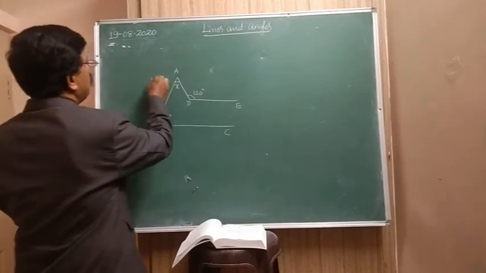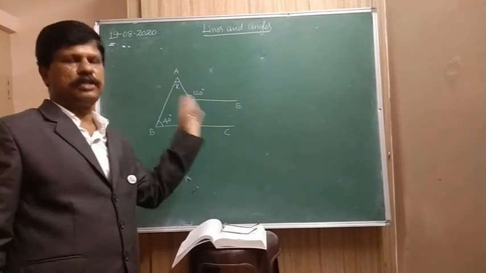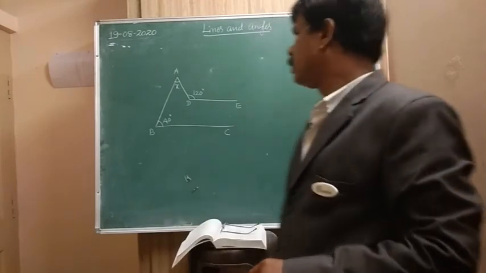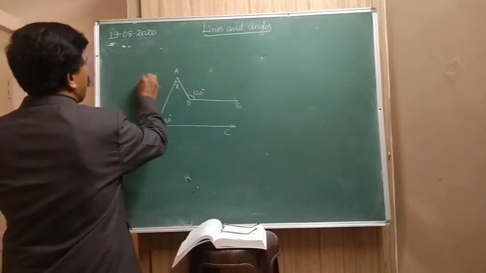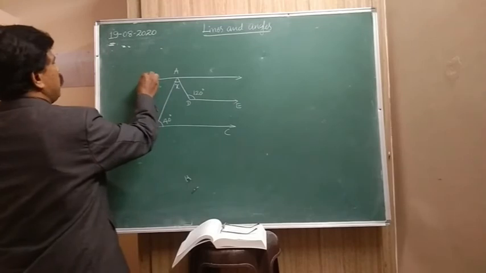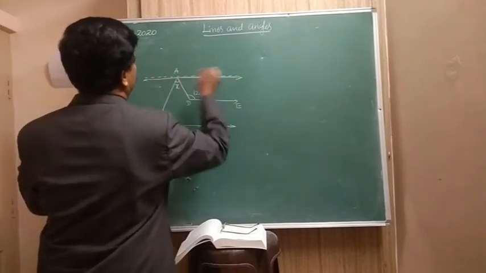Now look at this. This is the question, how to proceed or how to find out the value of x. So the concept is what? Through A, draw a line like this. You have to write it in a dotted line.